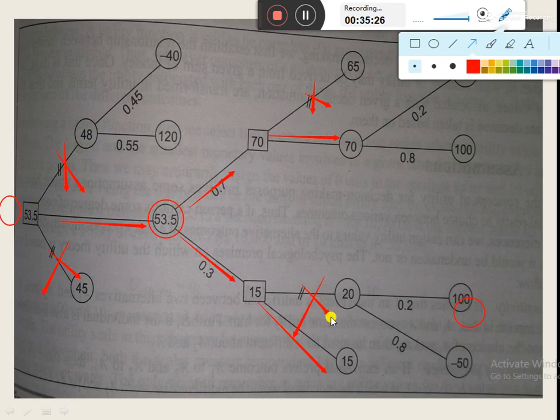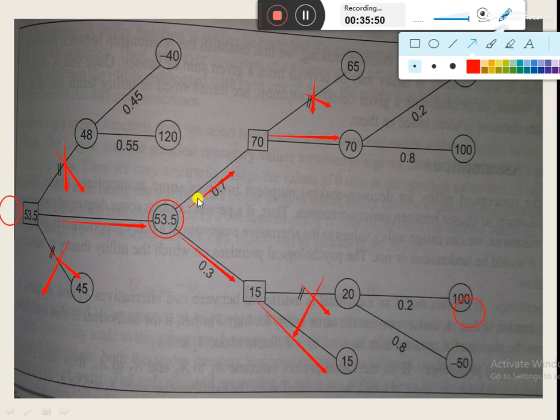So in this way we can say, on the basis of our evaluation, that the company should start with the testing of that particular area, and if the results of the testing are negative, then the company should sell all the rights to other companies and get the profit of 15 rupees.